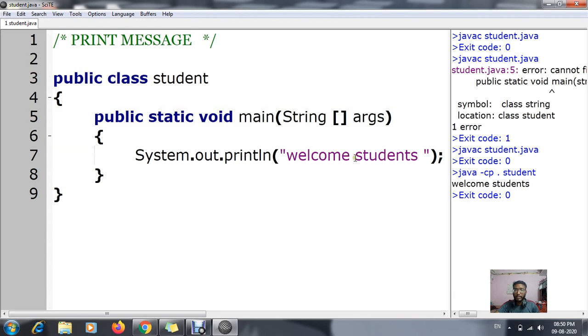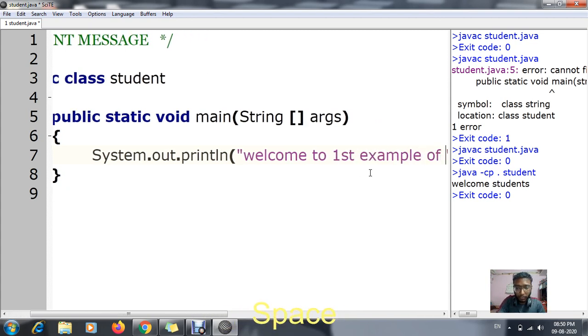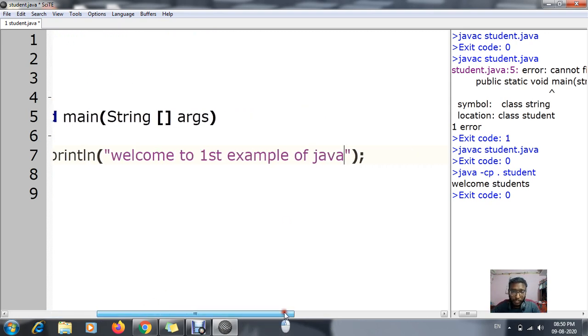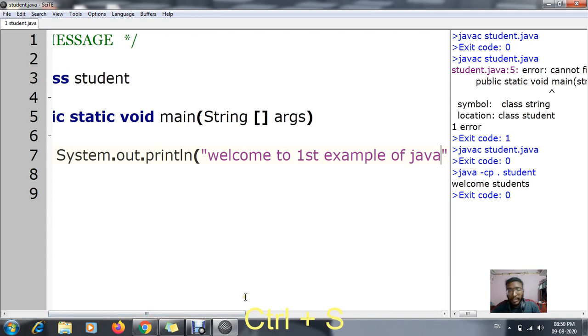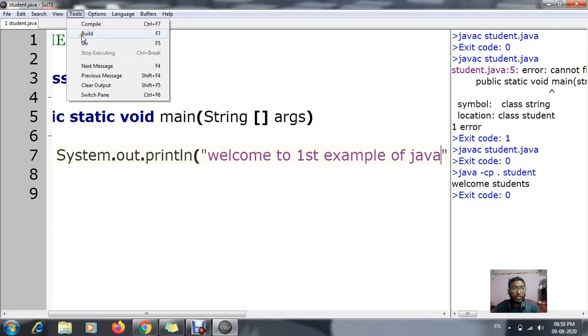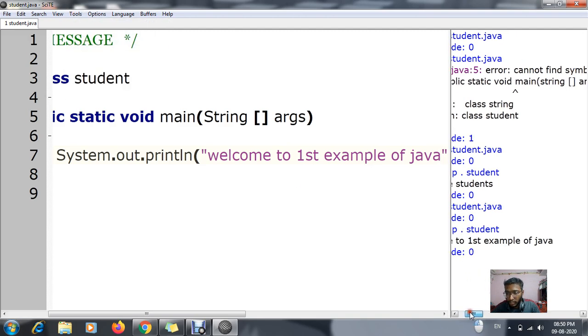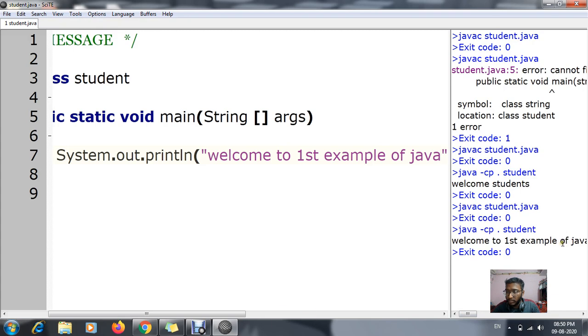In case I'm writing welcome to first example of Java, see, over here I have written welcome to first example of Java. Control plus S, save. Now click on compile, exit code 0. Now I'm clicking on the Go button. Can you see welcome to first example of Java, which is over here?